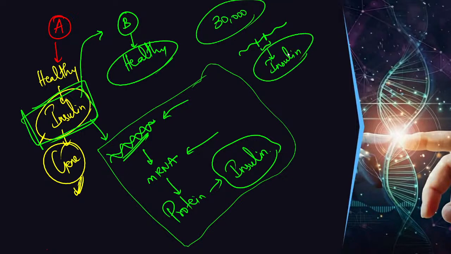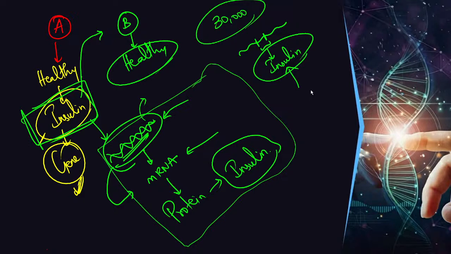How precise we have to be. In order to take this gene out, we need to transfer this gene somewhere so that the organism can transcribe or translate. So we need to have that much precision. You have to be very precise to isolate the gene in order to produce the desired product, which is insulin.